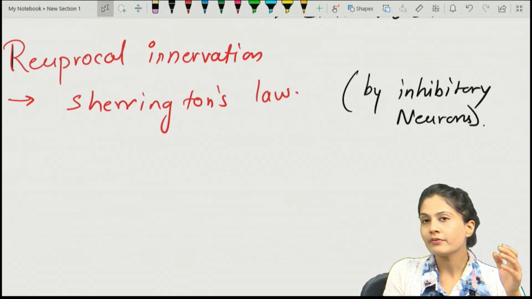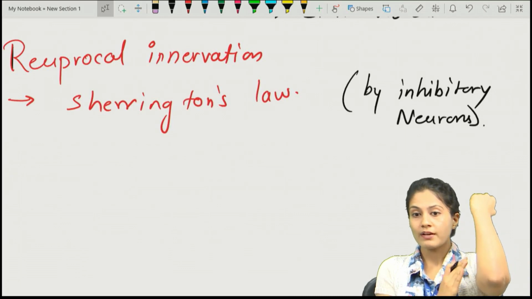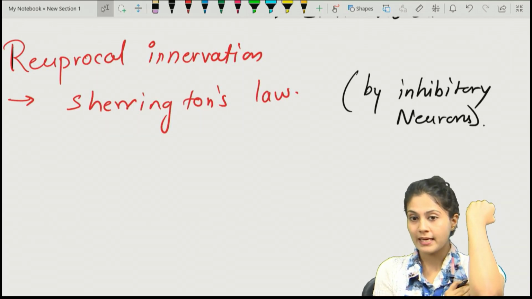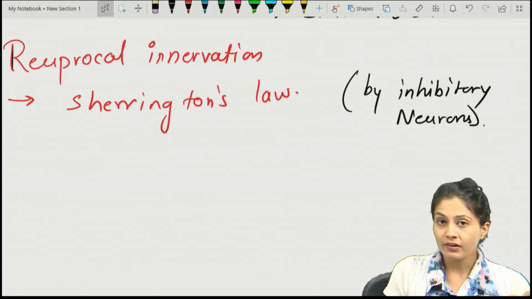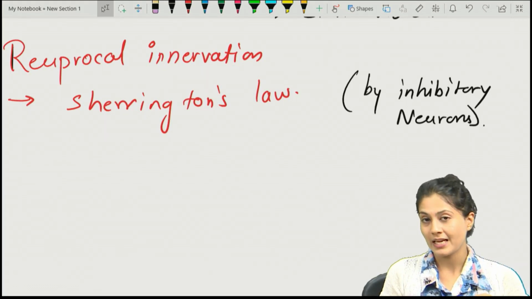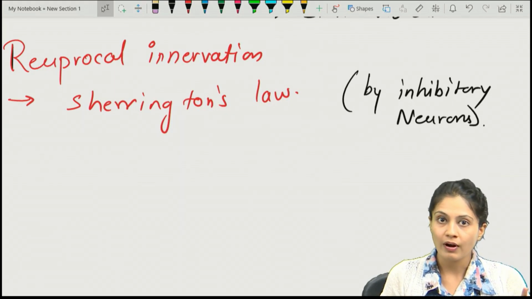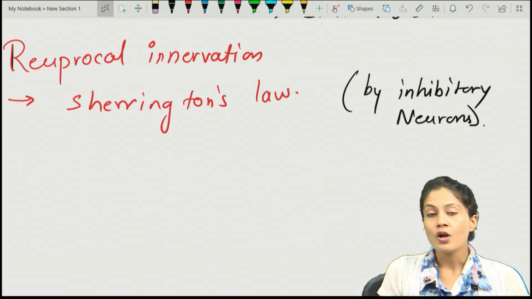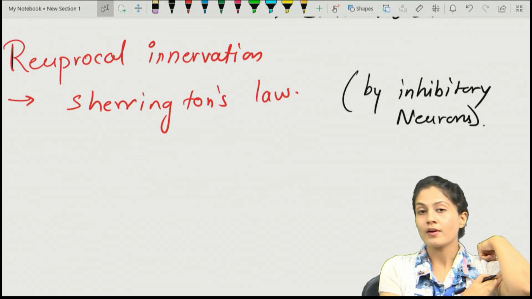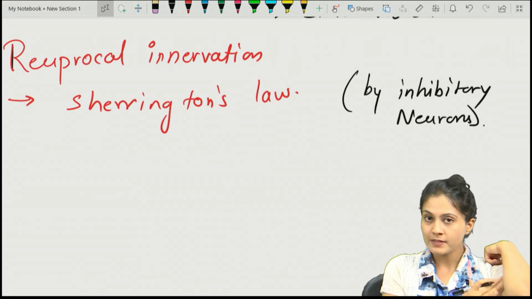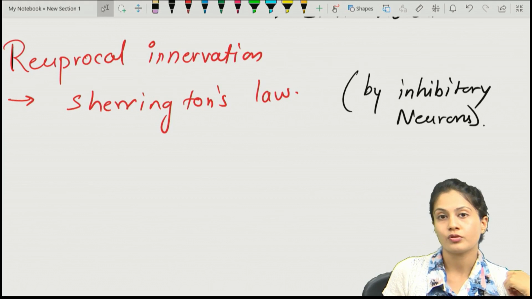Remember, whenever we are doing a contraction, for example biceps contraction, if I have to contract my biceps, my triceps will also have to relax, right? Otherwise if both contract at the same time, I will not be able to move my limb. So whenever I want to flex my arm, the contraction signals are sent to the biceps, as well as the relaxation or lengthening signals to the triceps.